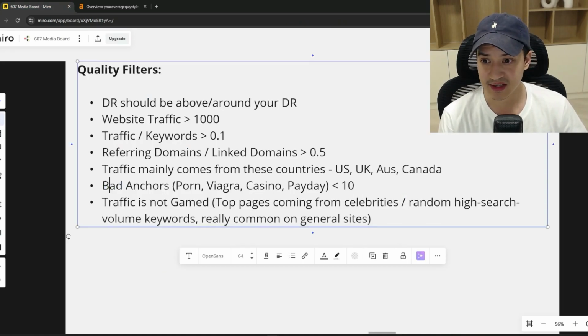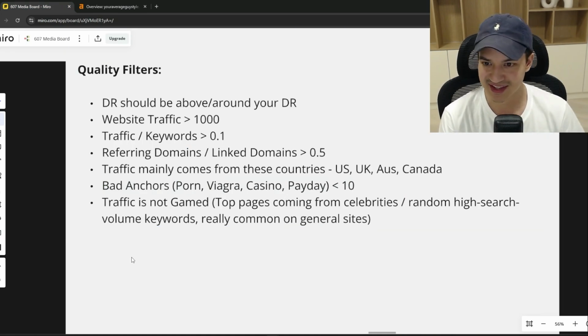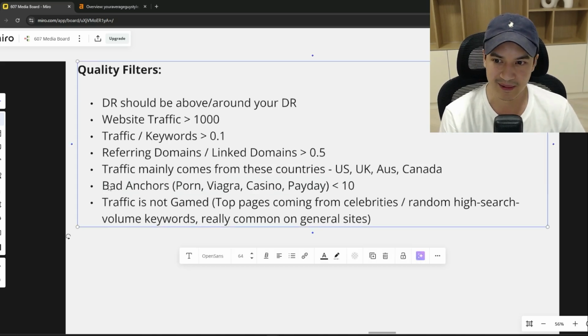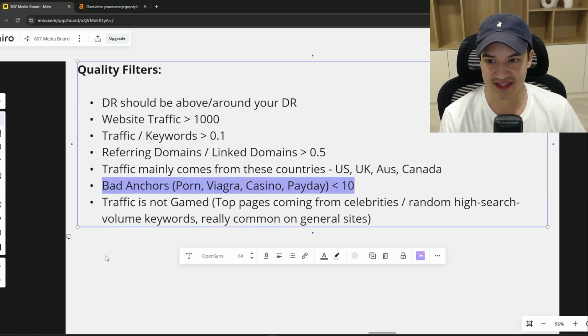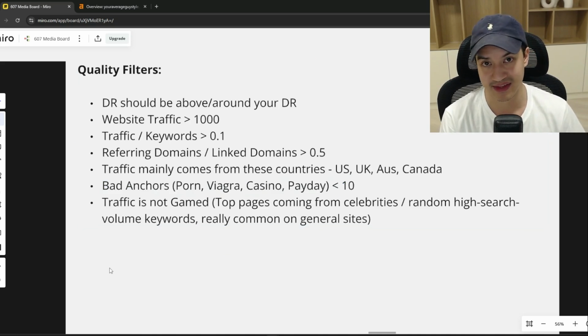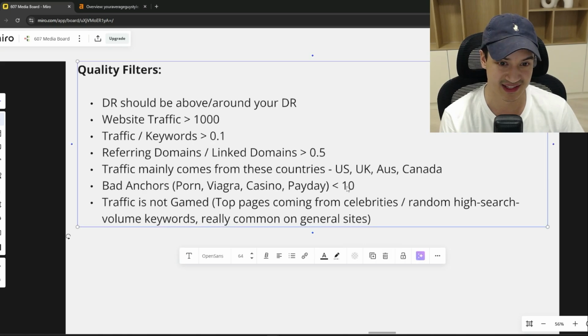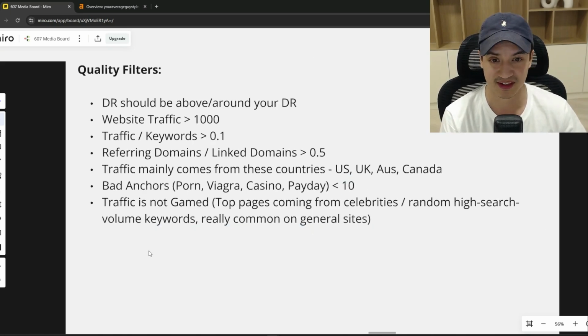Bad anchors. Before we wanted 0 bad anchors, but now it's becoming very difficult to find sites with actually 0 bad anchors. There's going to be a few bad anchors. So yeah, we try to minimize the amount of bad anchors that a site has overall, less than 10, right? Before it was 0, but it was becoming more and more difficult to find sites with actually 0 of these bad anchors.